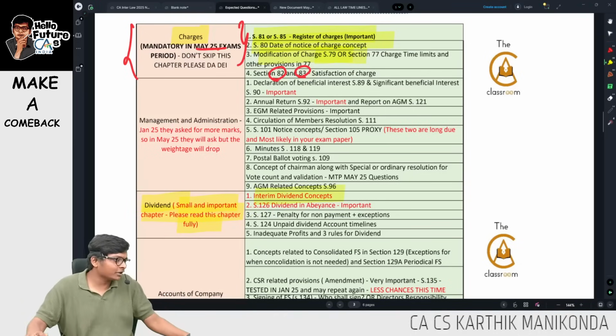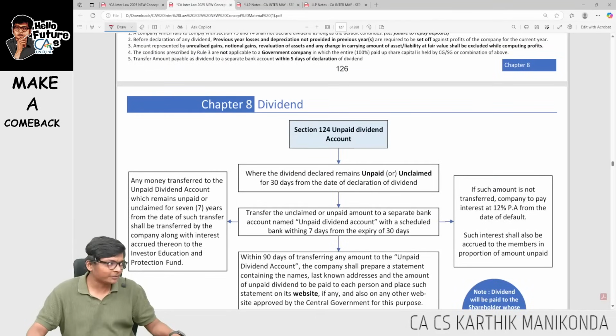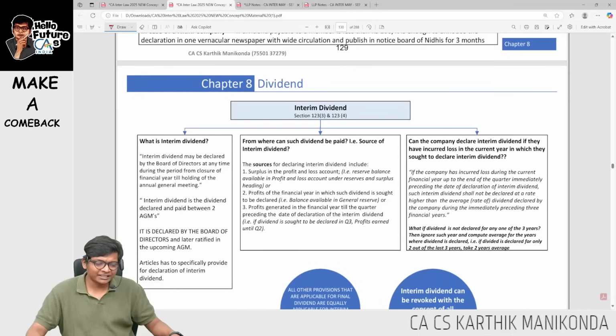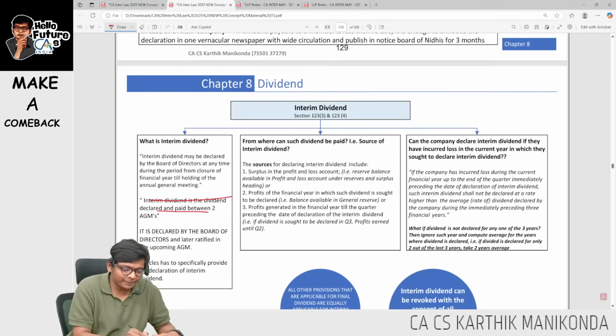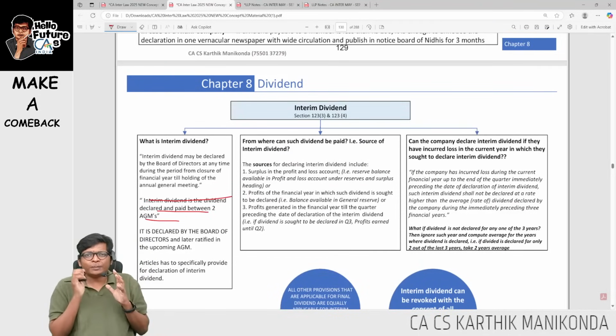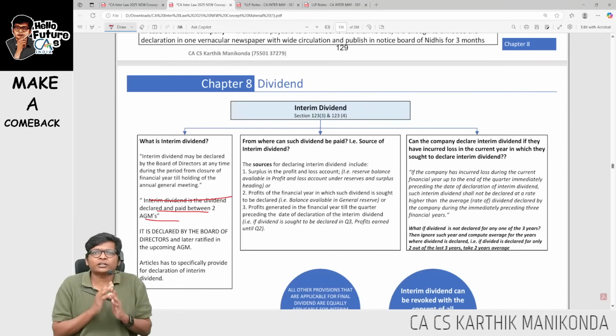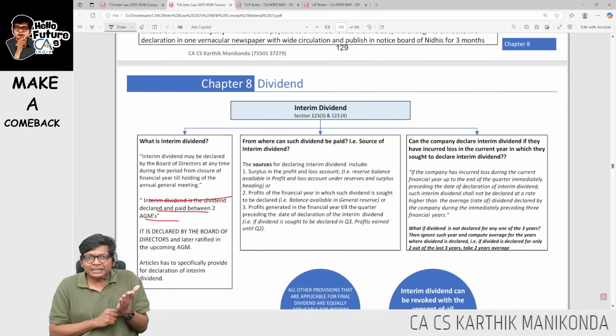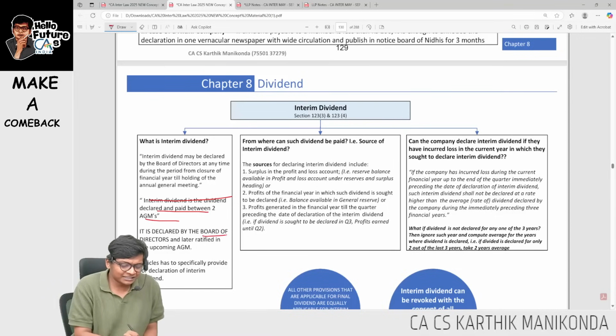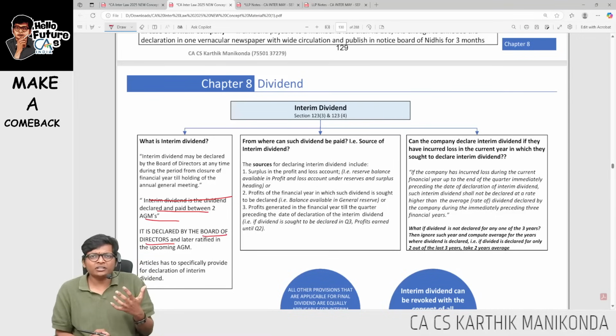First is the interim dividend concept. If you go to this dividend chapter, when it comes to interim dividend, it's a dividend that's been declared and paid between 2 AGMs. So basically dividend declared other than at AGM we will call interim dividend, and sometimes in AGM itself they will declare interim dividend also. It's declared by board of directors. For this, profits also I will use current year or previous quarter profits.